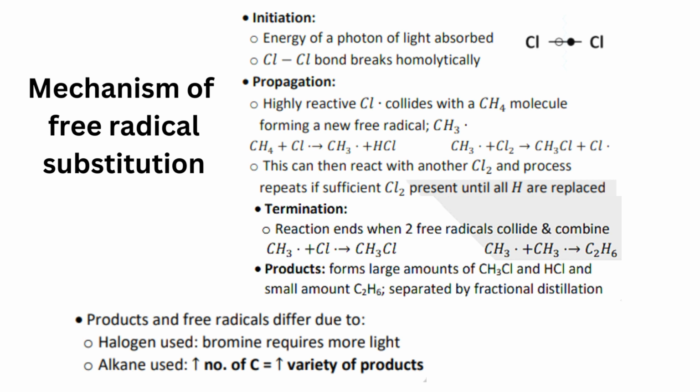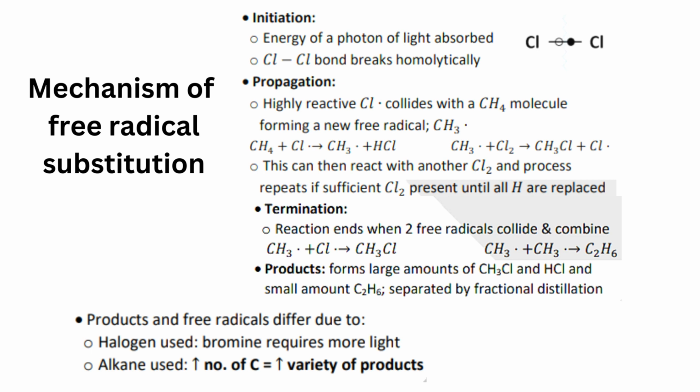CH4 plus Cl free radical gives CH3 free radical plus HCl. This CH3 free radical attacks another chlorine molecule to produce chloromethane plus a new chlorine free radical. This can then react with another methane, and the process repeats if sufficient chlorine is present until all hydrogens are replaced.